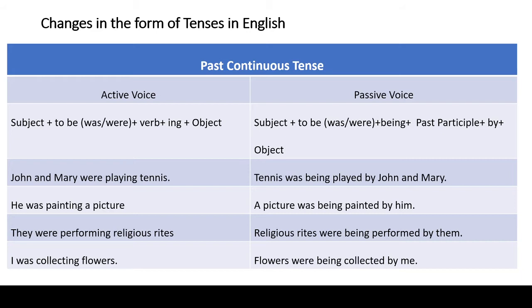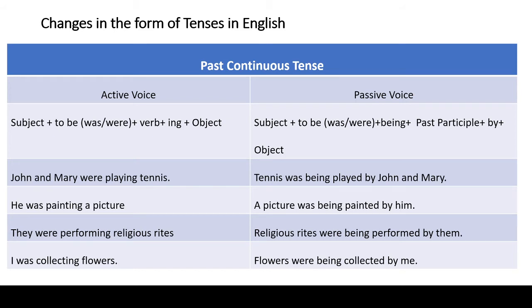Come down to the next example. He was painting a picture. In this sentence, he is subject, was painting is verb, a picture is an object. So it has SVO structure. Our answer will be object plus to be plus being plus past participle plus by plus subject.